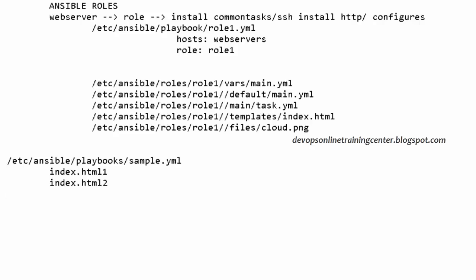So web servers have a complete separate directory. In that directory, only the files which are related to web servers are present, right? So the advantages of approach 3 is clean directory structure. Second is defining the variables inside a file instead of hard coding the variables in the source code, right?